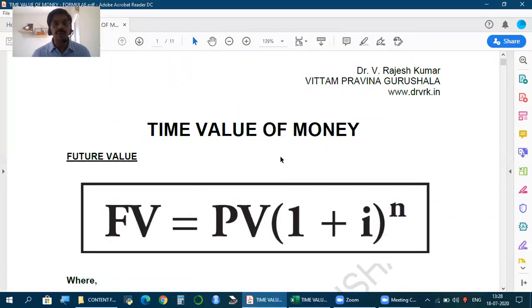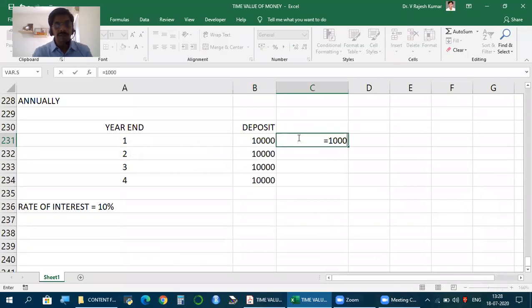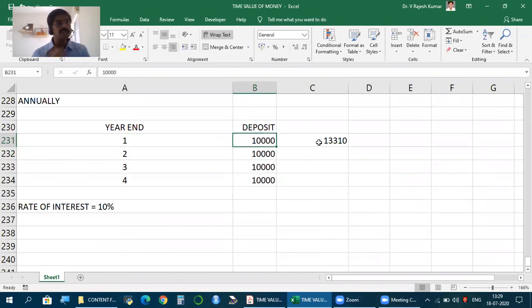How to find future value we have seen. This is the basic formula for future value. PV 10,000, I 10% in 3 years. So 10,000 into 1 plus I to the power of 3. 1 plus I, 1.1 to the power of 3 years. And mind you, end of first year, end of fourth year. For 3 years it is invested. So this 10,000 will become 13,310 by the end of fourth year.